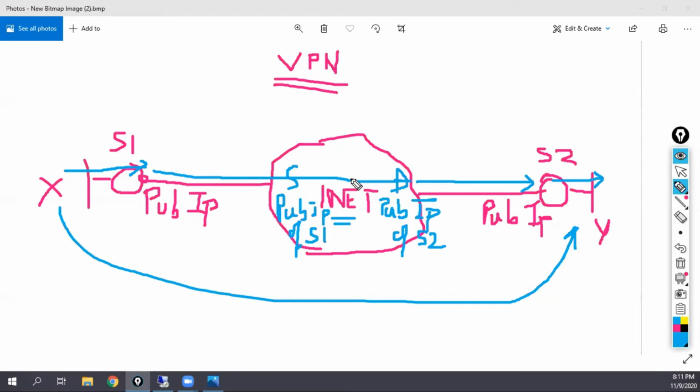When we do this, what do we call it? VPN. And the simplest VPN technology is called what? GRE VPN.